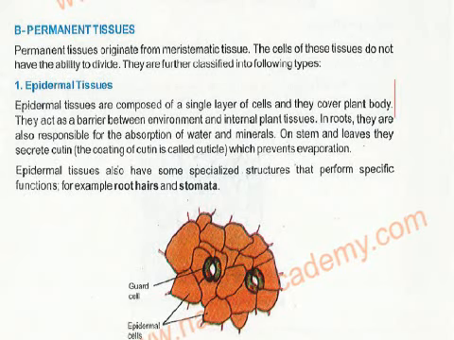You only have to learn the names of the permanent tissues. Number one is epidermal tissue.